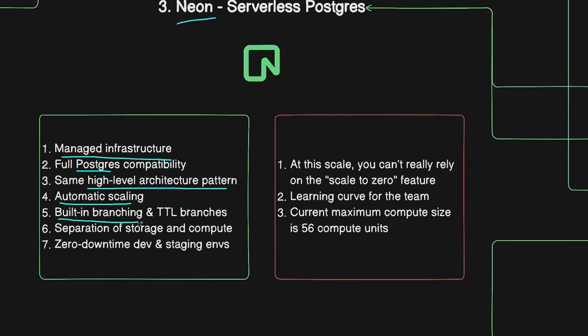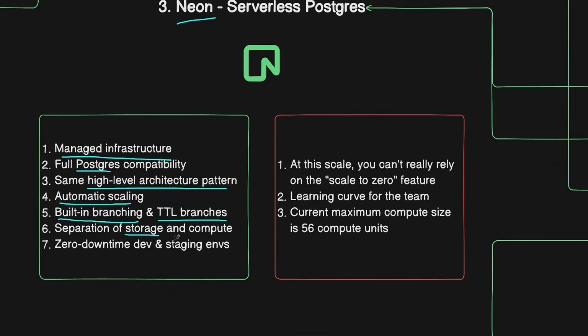And with branching, you can also create instant database copies for testing. You can think of this like Git, but for databases. Let's say you want to test a risky migration. We can branch the production database, run the migration on this branch, and after we verify it works, only then we merge it back. And you can also set TTL branches, which expire after a set period. So you create a branch for testing, set it to expire in 24 hours, and you can forget about it because it cleans itself and saves compute costs.